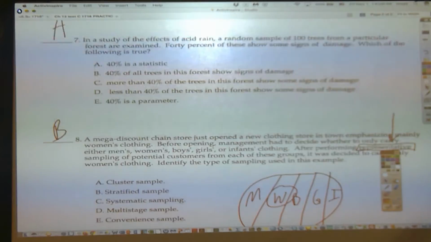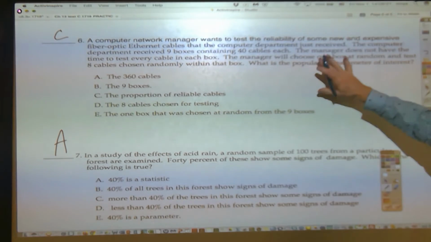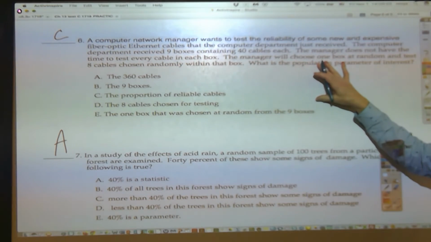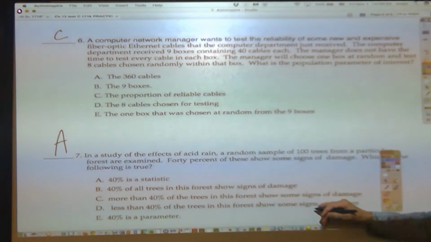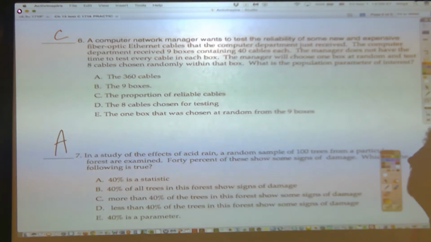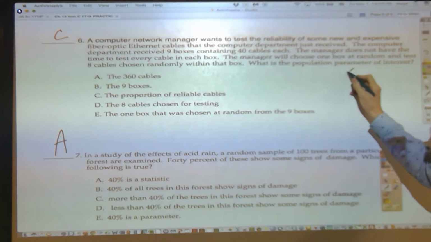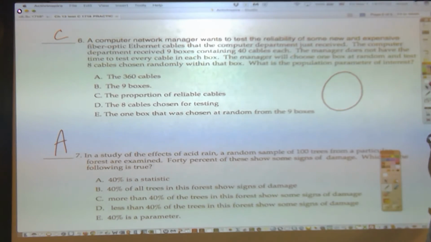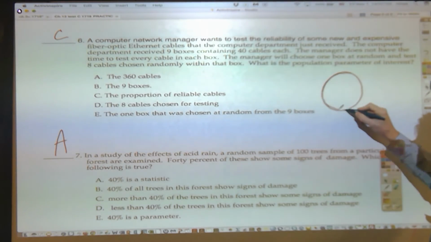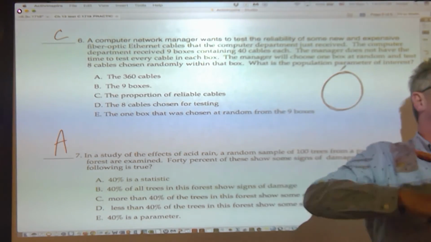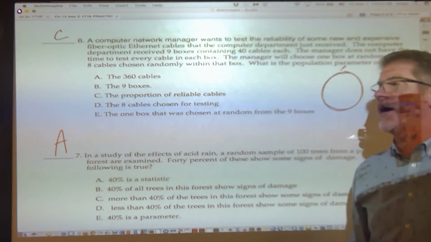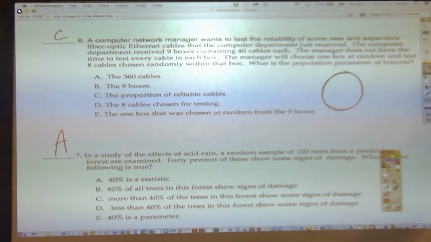I'm kind of surprised that no one's asked about number 6. Was 6 confusing to you? Do you want to hear my comments on number 6? Okay, number 6 is potentially confusing because the population and the sampling frame are the same circle. The sampling frame is all 360 cables in the population. The sample is just a few of them here.